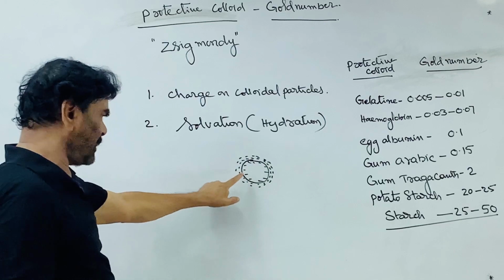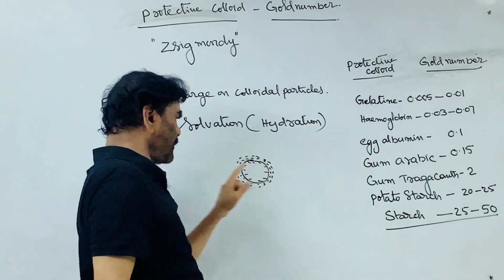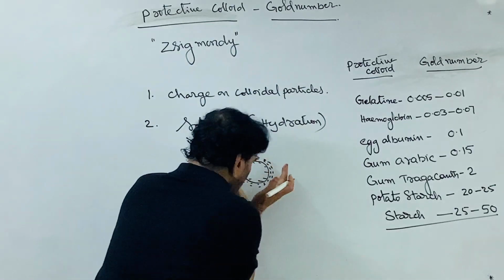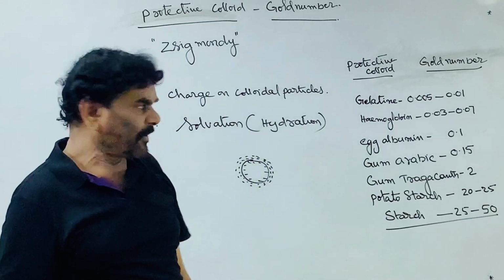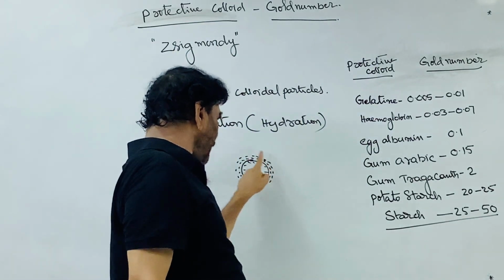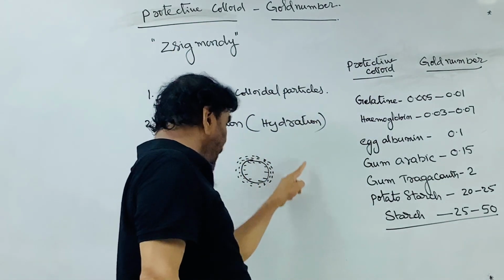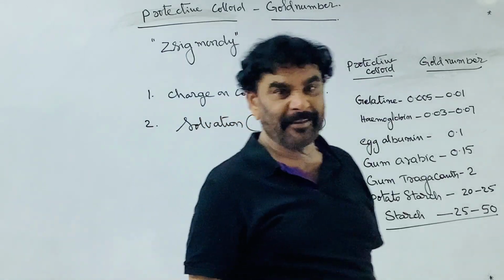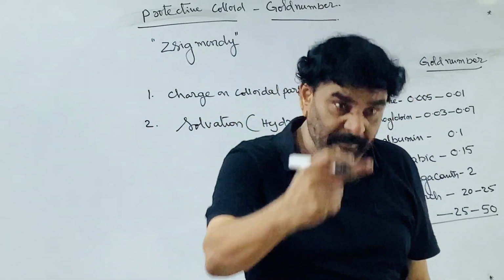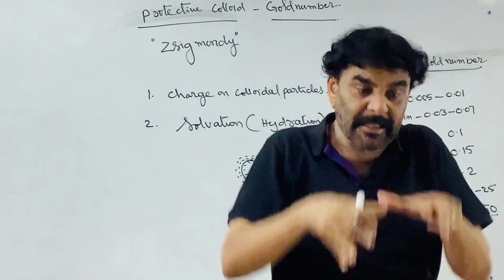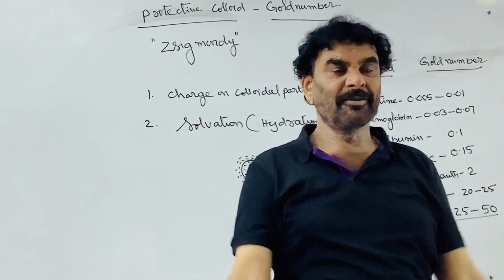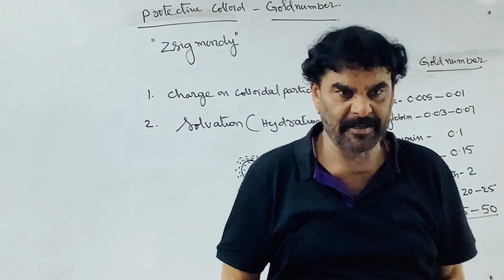There is a charge, and at the same time the solvent sheath is protecting it. There is no difference between the environment of the colloidal particle and the dispersion medium. The solvated colloidal particle is in the water, so it is almost the same environment.